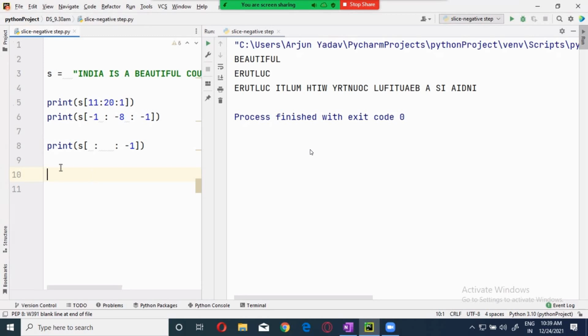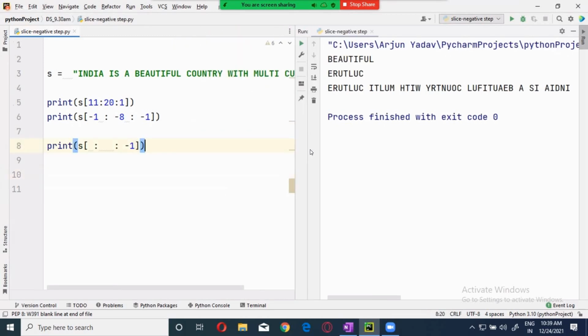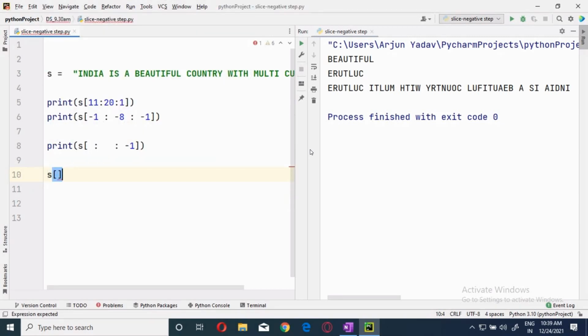Okay, now the next one is very important: can we give a combination of negative and positive? Yes, you can give it. Until you have a clear idea of the rules and regulations, you can play with it. Now, I gave the step as negative.